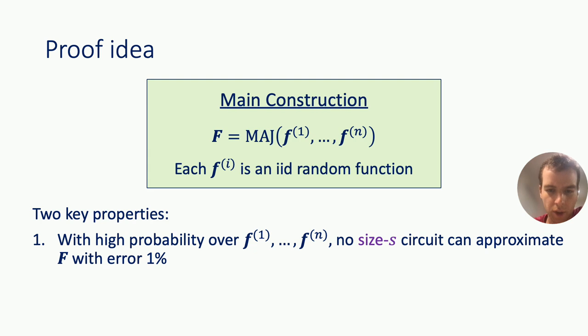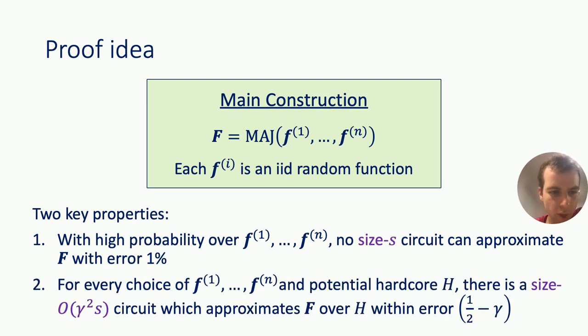So the first property is a circuit lower bound, saying that with high probability over the choice of f1 through fn, no size S circuit can approximate big F with error 1%. So this says that big F exhibits mild inapproximability, which is the starting assumption of the hardcore theorem. And then the second property is an upper bound, saying that for every choice of f1 through fn and every candidate hardcore set, there is a much smaller circuit which weakly approximates big F over the candidate hardcore set. So this says that any proof of the hardcore theorem must incur a size loss of gamma squared times S.